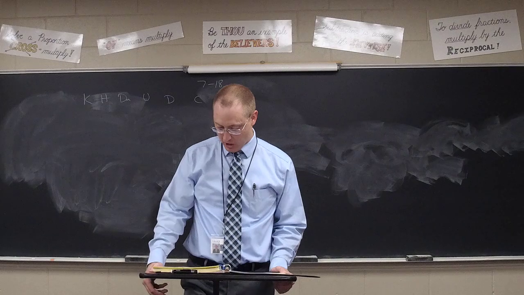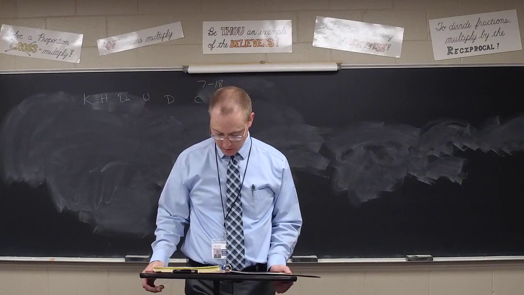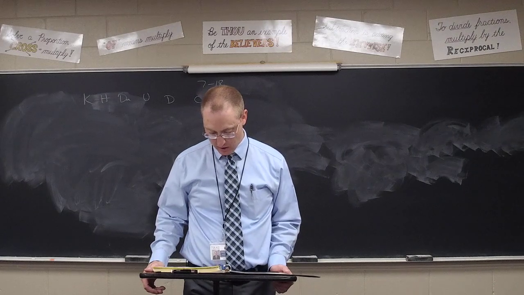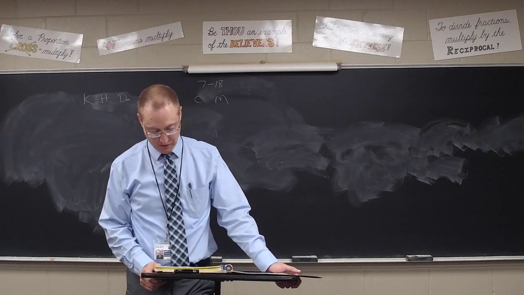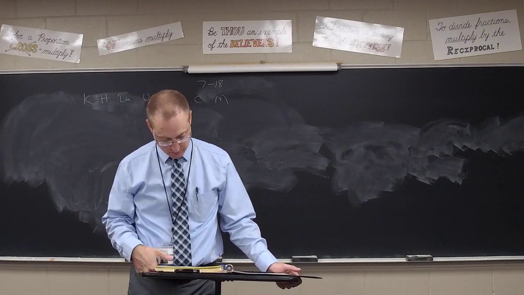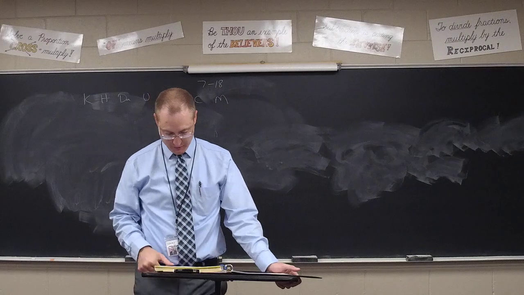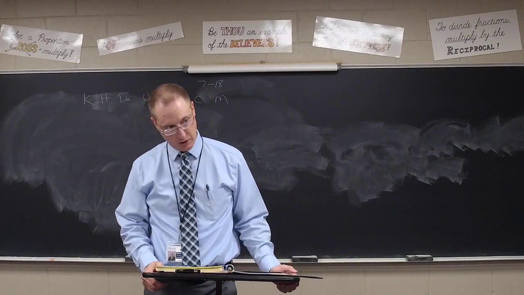Number 16, 765 decaliters, how many centiliters, Jalen? 765,000. 765,000 is correct. Number 17, 5 liters, how many kiloliters, Sam? 0.005. And number 18, 0.35 deciliters, how many hectoliters? Let me go back to Bryson.